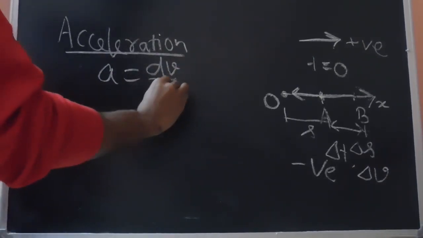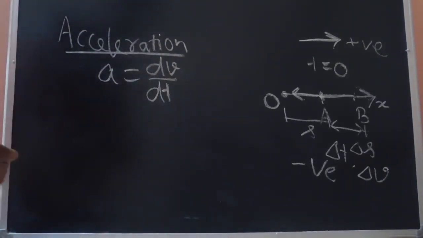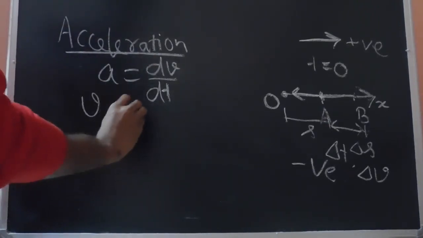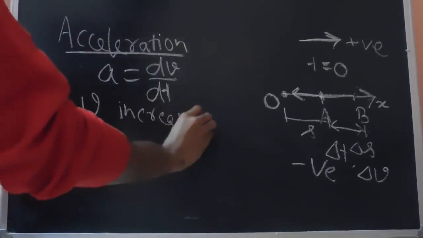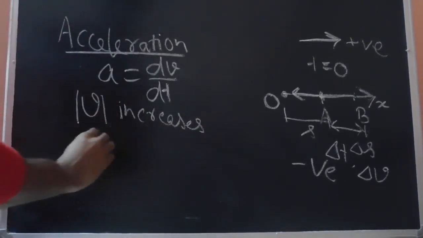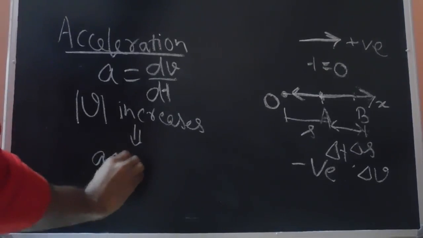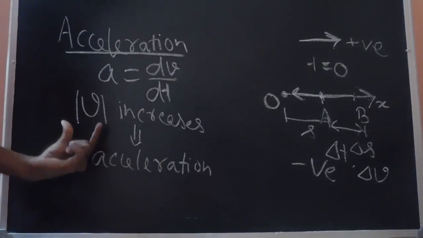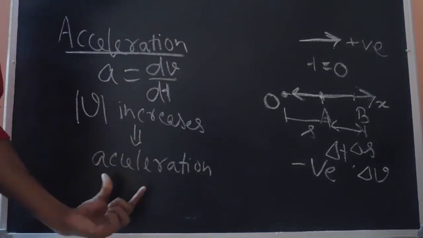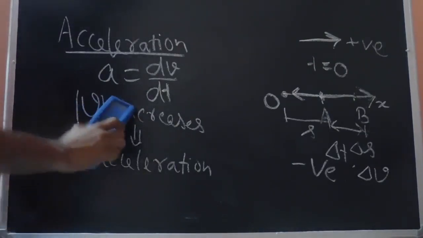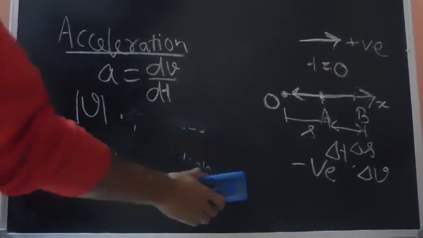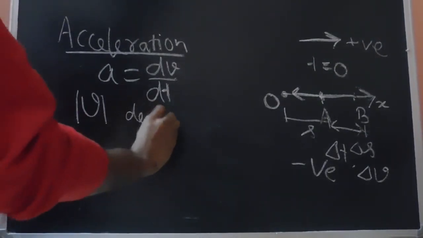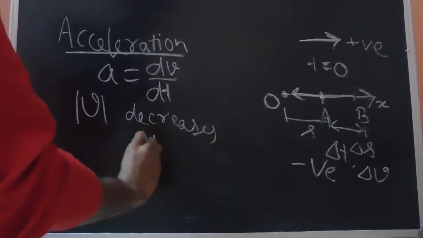Now there are certain notes that need to be taken care of. A particle is said to be accelerated when the velocity increases, that is, if the magnitude of velocity increases. If mod v increases, this implies acceleration. Mod v implies the magnitude of velocity. And if the magnitude of velocity decreases, then we say that the particle is retarding. That means if mod v decreases, this implies that the particle is retarding.